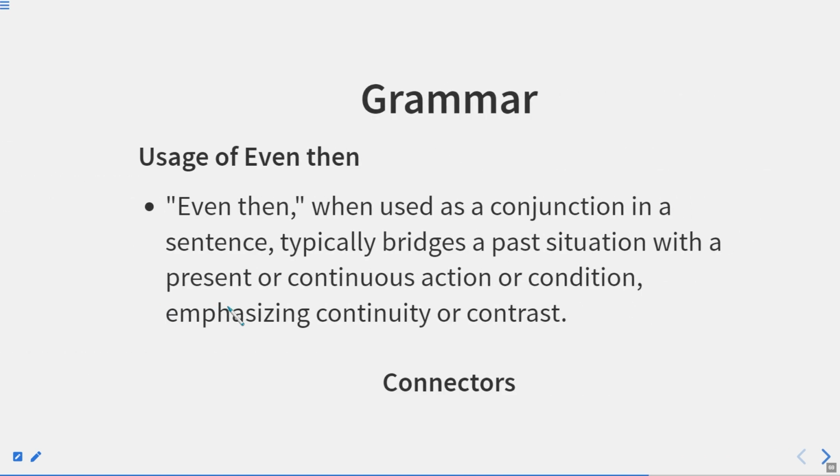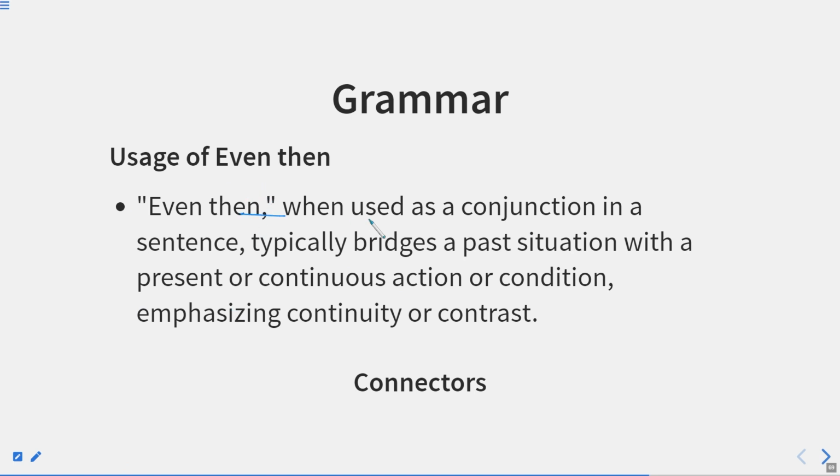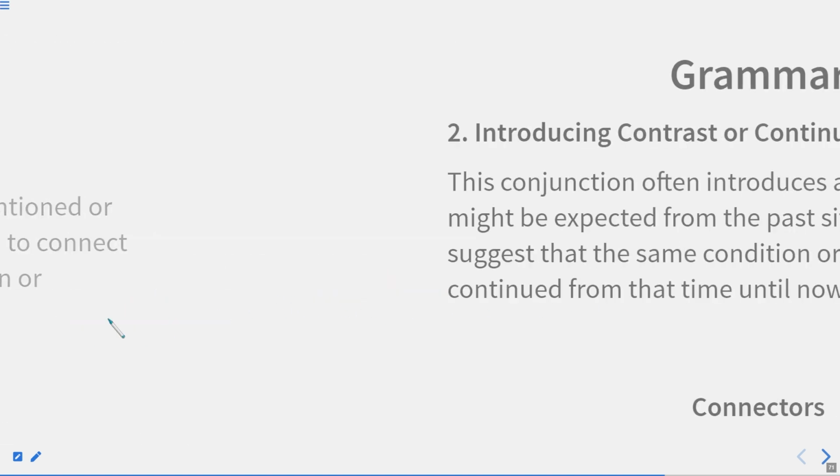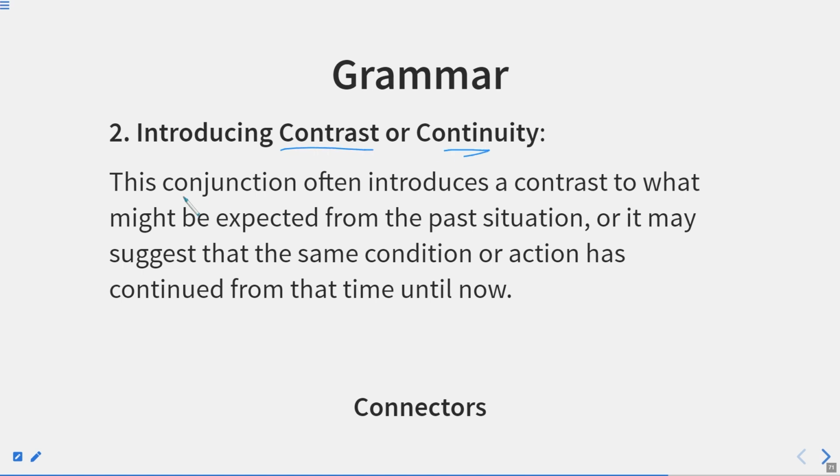Usage of even then: when used as a conjunction in a sentence, it typically bridges a past situation with a present or continuous action or condition, emphasizing continuity or contrast. For example, even then refers back to the previously mentioned or understood past situation or time. It is used to connect the past context with the current observation or statement. Introducing contrast to continuity, this conjunction often introduces a contrast to what might be expected from the past situation.